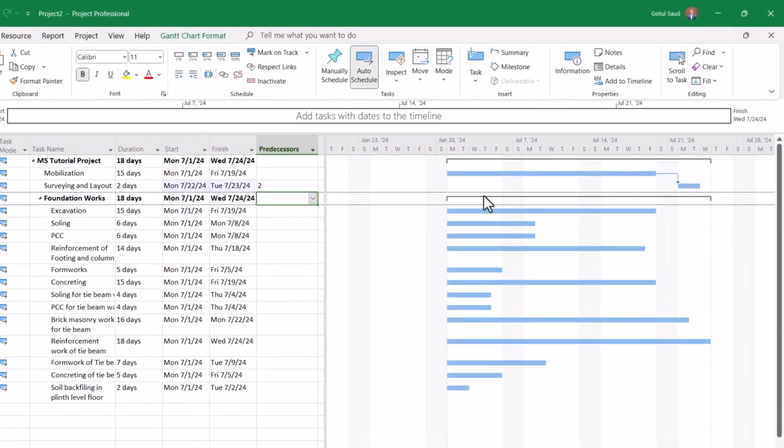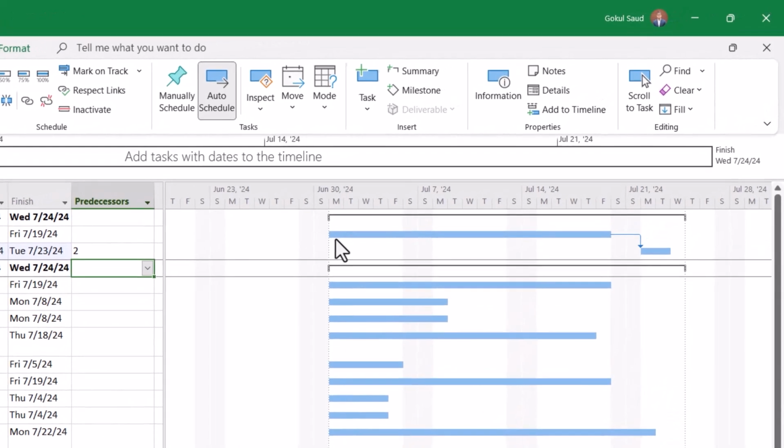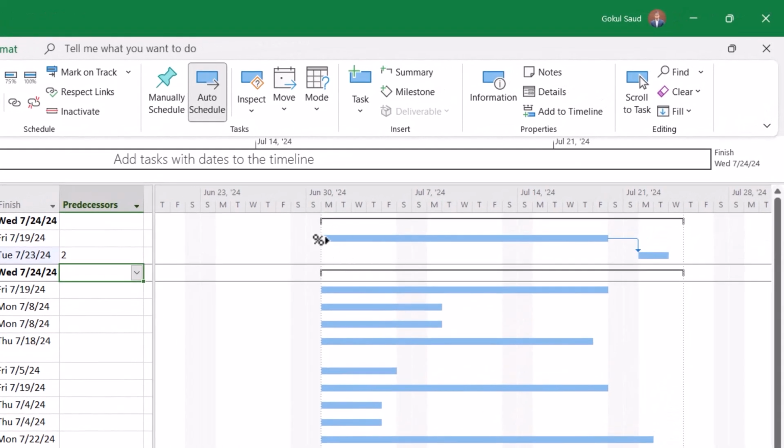So over here, if you see, this task completes on Friday, and Saturday has been grayed out. And now the software skips and it goes to Sunday, right? All right. So why did it happen? It happened because Saturday is a non-working day, and that is why it is grayed out over here.